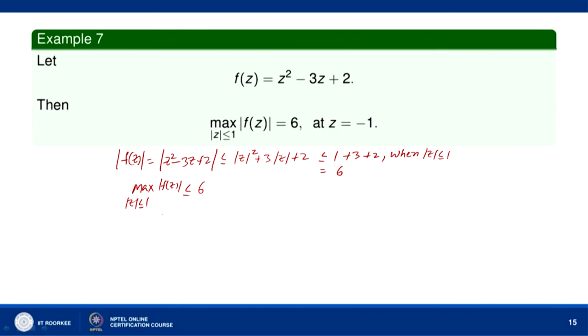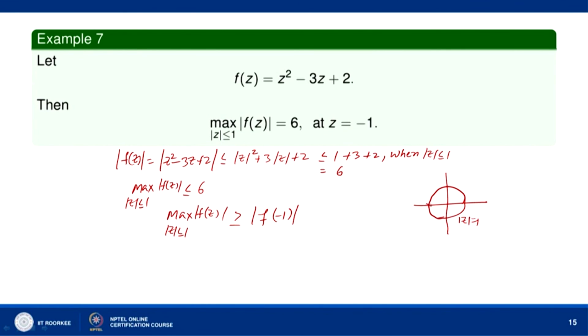Now, we notice that at z equal to minus 1, F(z) becomes equal to 6. So, the maximum value of mod of F(z) when mod of z is less than or equal to 1 is greater than or equal to mod of F(minus 1), because minus 1 lies on the unit circle, mod of z equal to 1.